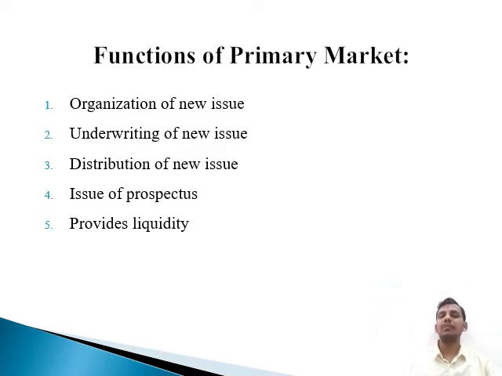The next function of the primary market is to provide liquidity. How does the primary market provide liquidity? It is the market where a company can come and sell its new securities, shares or debentures, for the first time to the investors. In this way investors bring their savings and give them to the company in exchange for shareholding, and it provides liquidity to the company so that they can raise capital for their operations and for running their business, making those savings into a more profitable and productive use. This is the function of the primary market.